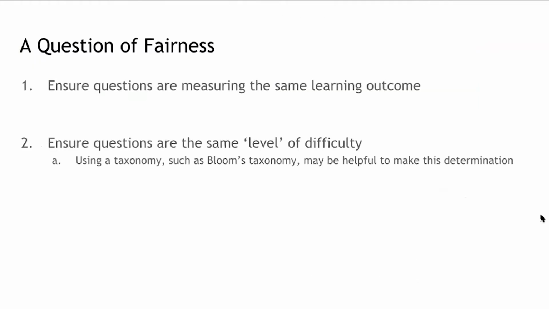If you choose to version, a common issue that's raised is a question of fairness. To maintain fairness across your versioned questions, I suggest ensuring questions are measuring the same learning outcome and ensuring questions are the same level of difficulty. For example, you might use Bloom's taxonomy to ensure that these questions are the same level of difficulty. Let's talk a bit about what that looks like.